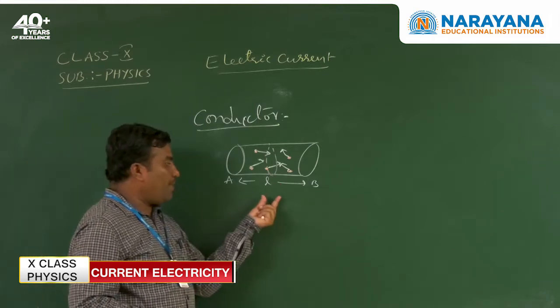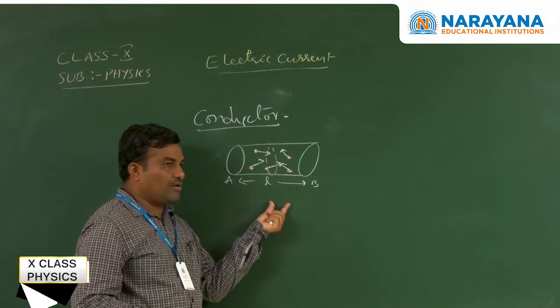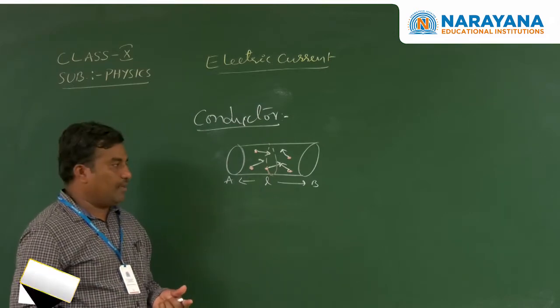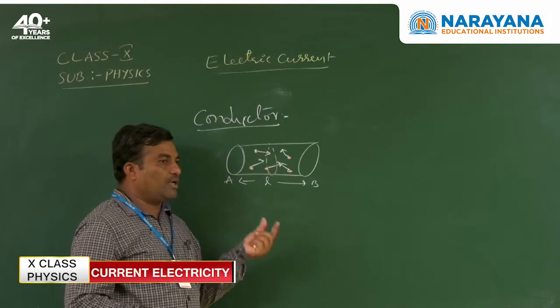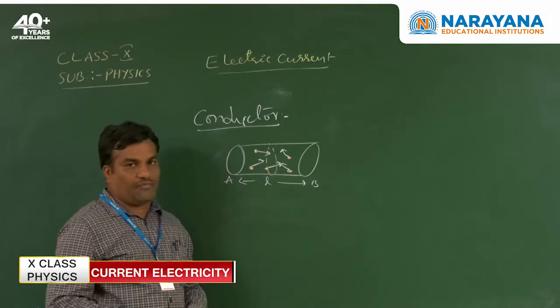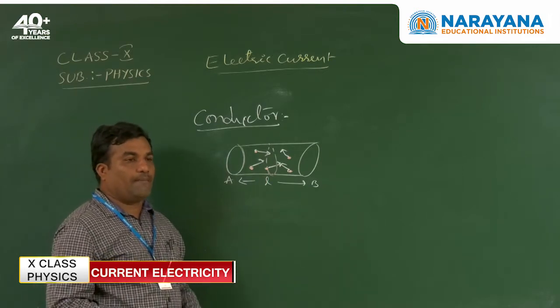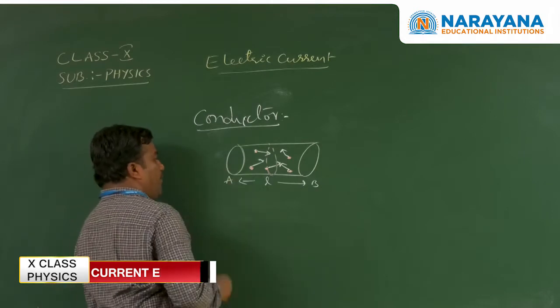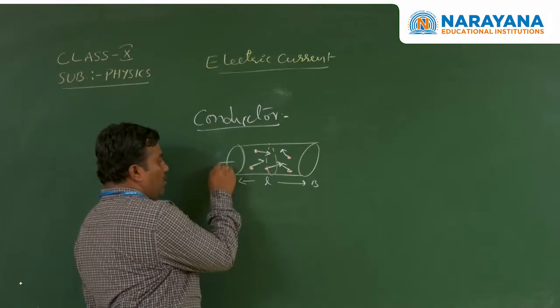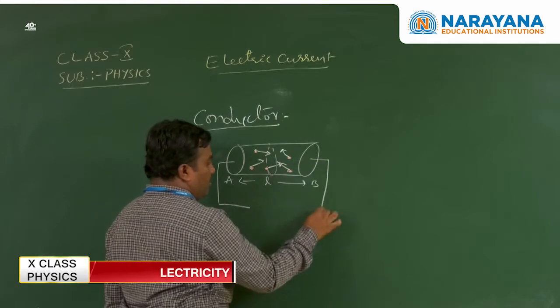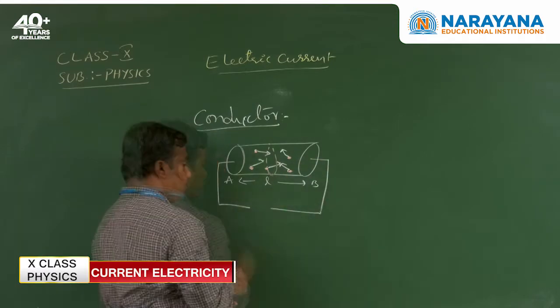So what happens? Now we apply an electric field to the ends of the conductor. The electric field means a battery, connected across the ends of the conductor.